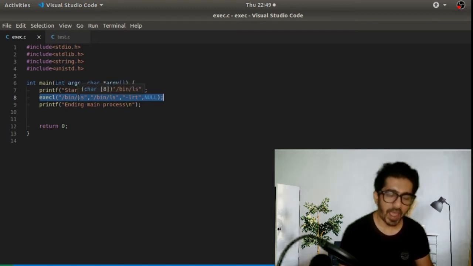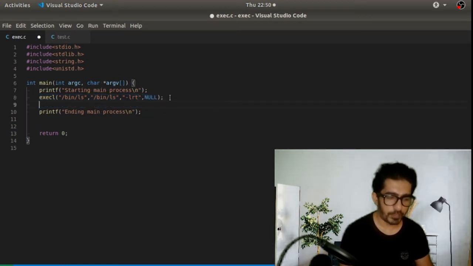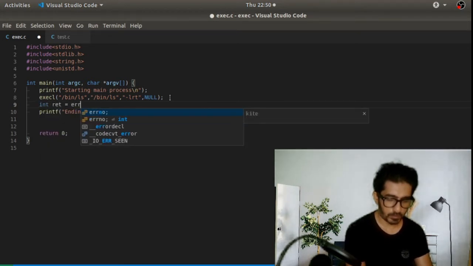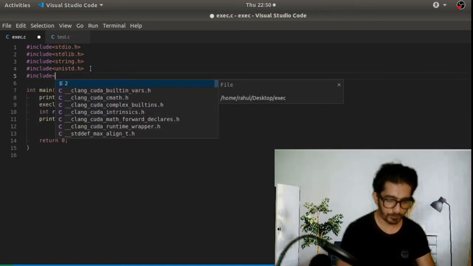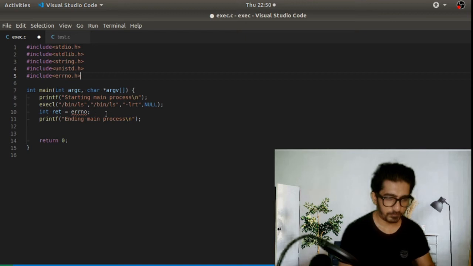If there is some error, then the errno variable is set. So if we take an example, we can have int ret equal to errno, right? We have to include the header file for this also, so it's errno.h. If we want to check whether the exec call has been successful, then we have to use this, because we don't get any error or return value from the execl command, right?